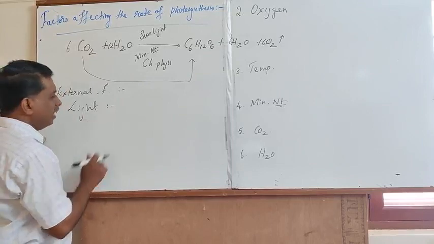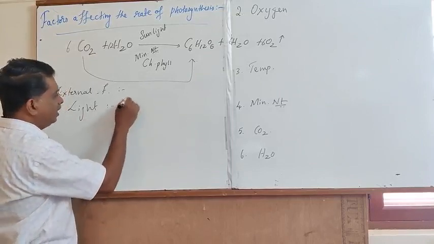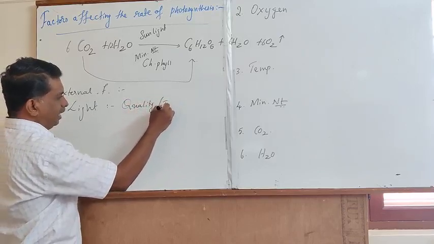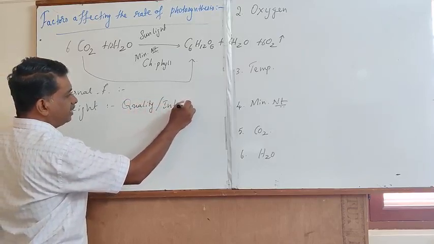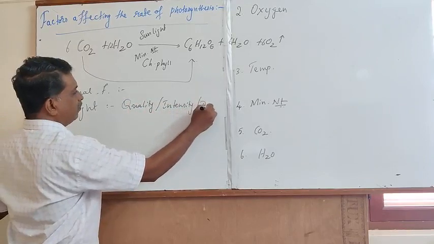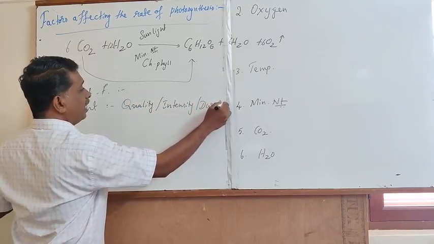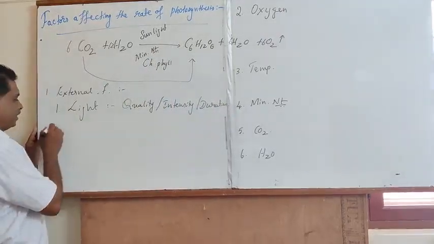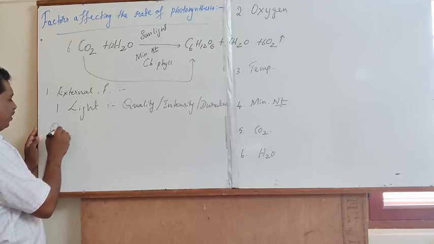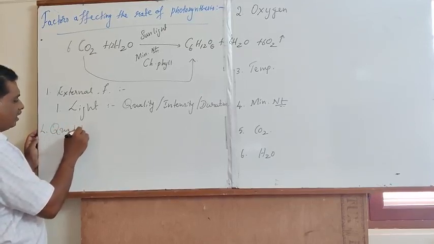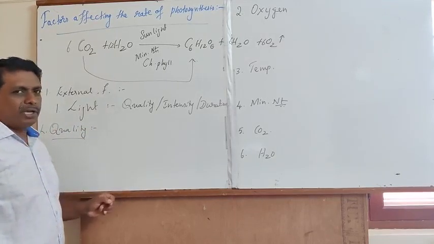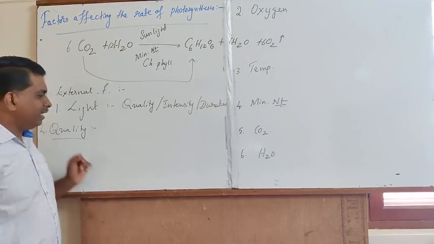In case of light, first the quality of the light, secondly the intensity of the light, and finally the duration of the light will play a very important role in determining the rate of photosynthesis. The first important one is the light quality. If you observe the visible spectrum, you can find the presence of 7 colorations.